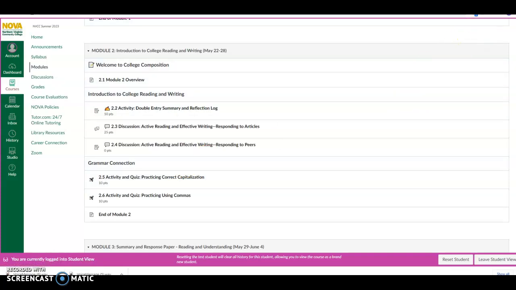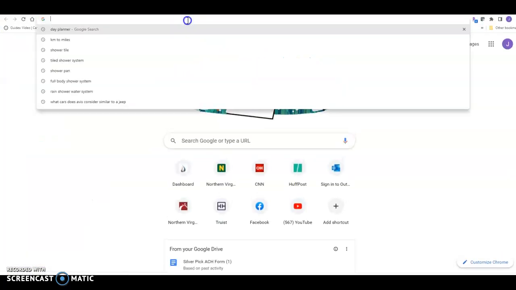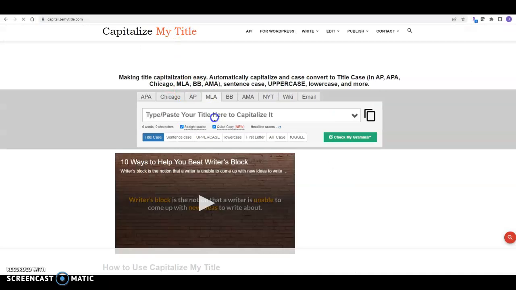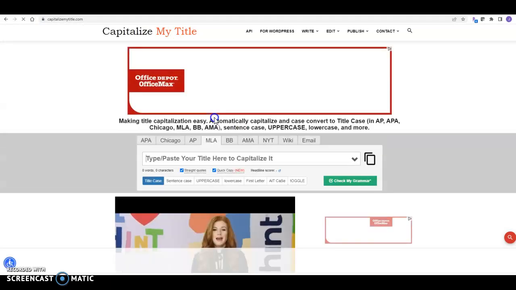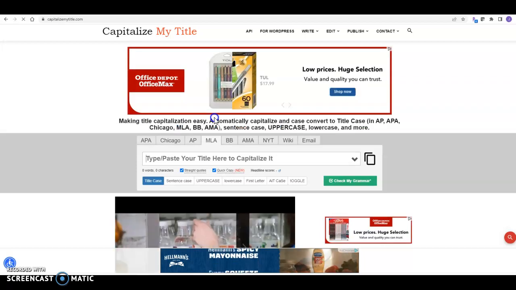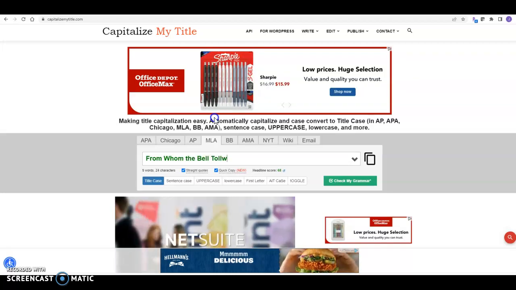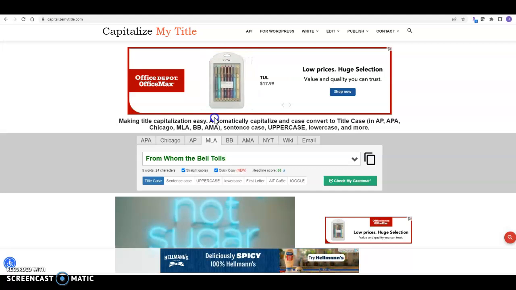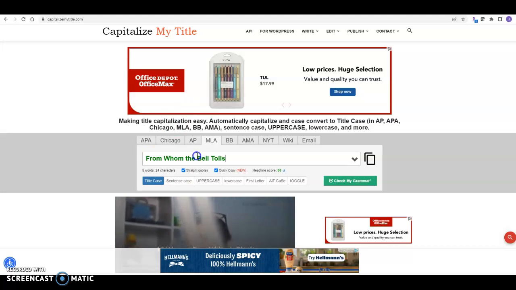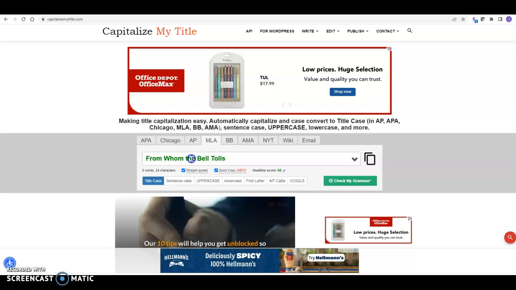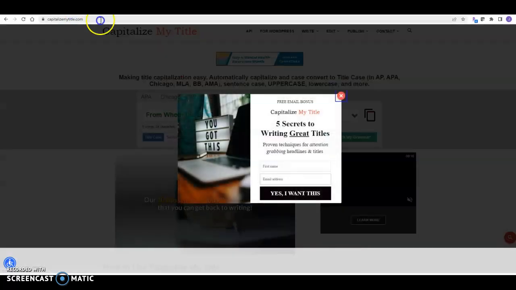One of my favorite websites is called capitalizemytitle.com. This is a website that if you have a title, like you're borrowing some research, you want to say in the article or in the book, For Whom the Bell Tolls. That's a book by Hemingway, right? It will tell you which words get capitalized. Usually it's first and last, and any other word that appears in the middle, as long as it's not an article like a, and, the, a preposition or a conjunction. But instead of having to memorize those rules, you can use capitalizemytitle.com to help you do that.